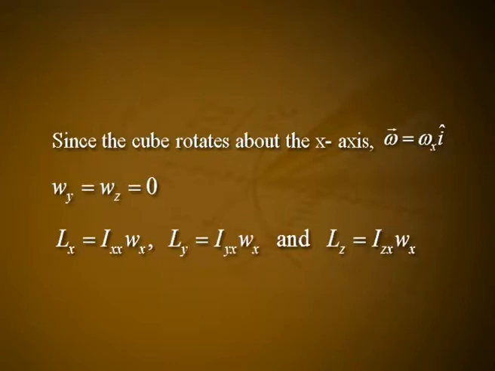Problem. Question. Derive the expression for the angular momentum and kinetic energy of a cube of mass m and side a, which is rotating with an angular velocity w about one of its edges, which is taken as x-axis. Answer. Since the cube rotates about the x-axis, vector W is equal to Wx into i cap, Wy is equal to Wz is equal to 0, Lx is equal to Ixx into Wx, Ly is equal to Iyx into Wx, and Lz is equal to Izx into Wx.